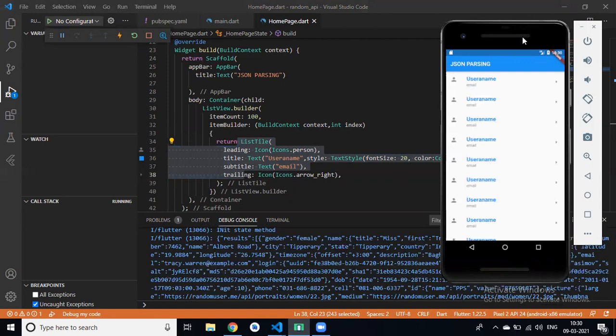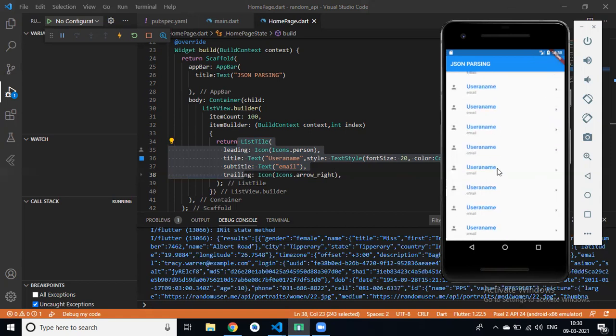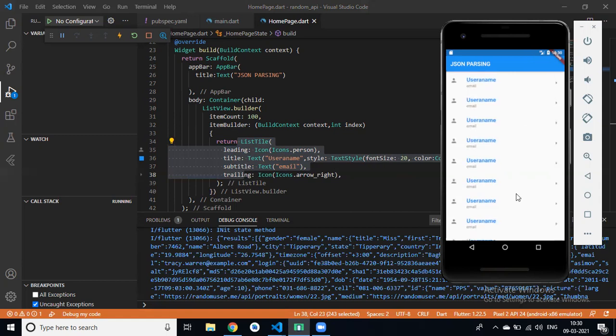Now you can see this? Yes. This is our 100 times. You can scroll. Can you see this? Yes, Roshan. Looking good? Yes. Our list style.